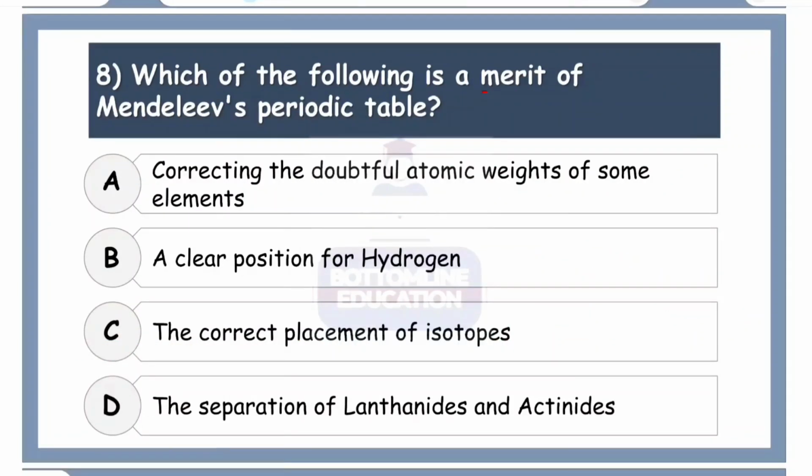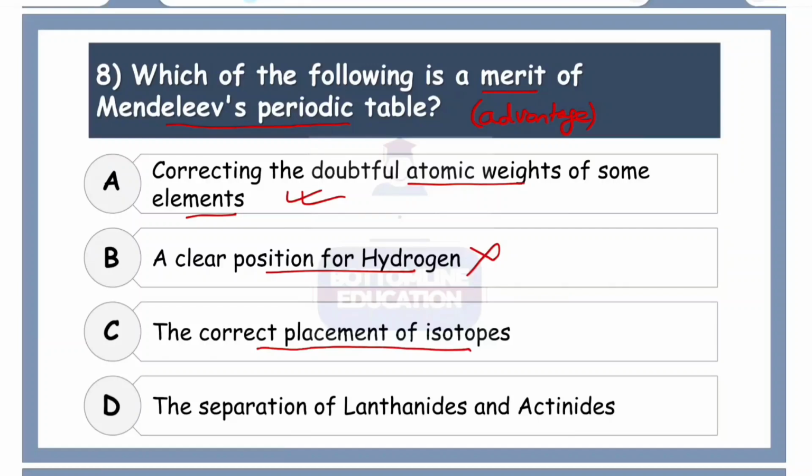Next, which of the following is a merit of Mendeleev's periodic table? Here merit basically means advantage or benefit. Now what does Mendeleev's periodic table's advantage lie in? Let's look at that. He corrected the doubtful atomic weight of some of the elements. So yes, he is actually credited for that. A clear position for hydrogen was not given.